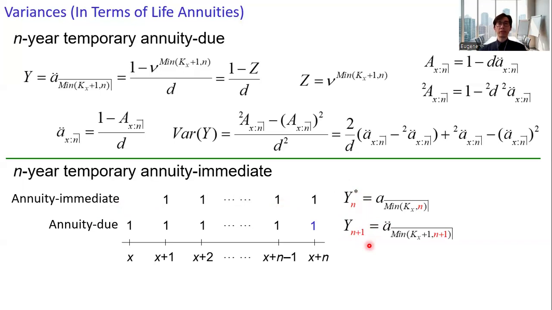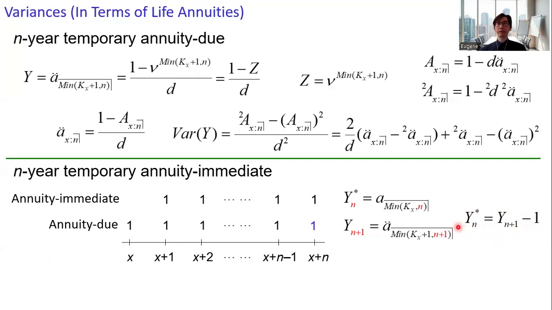Then the difference between these two annuities is the first payment of 1. Therefore, we have this relationship: Y_n asterisk equals Y_{n+1}, the n plus 1 year annuity due, minus 1.